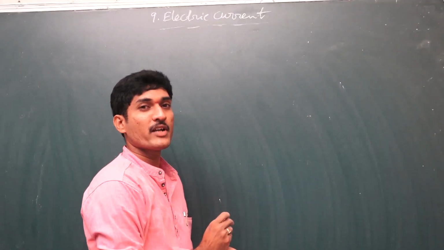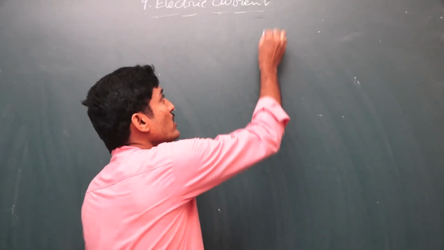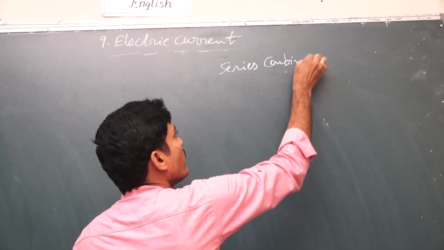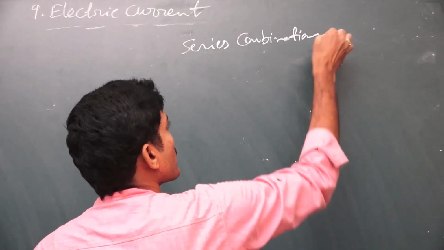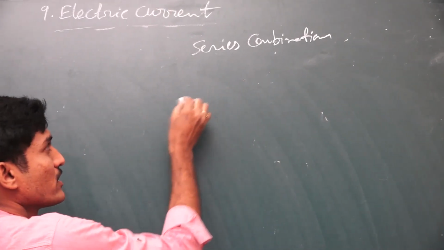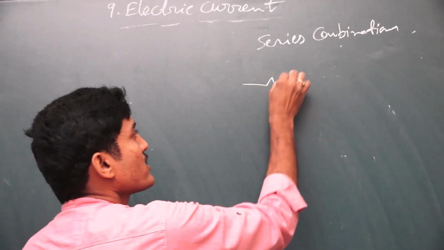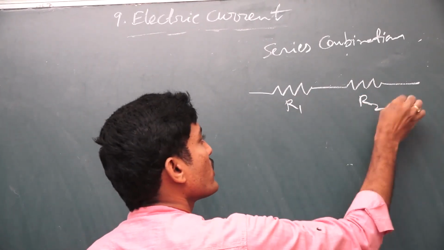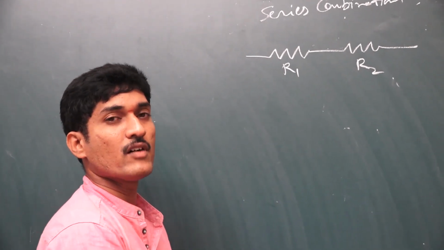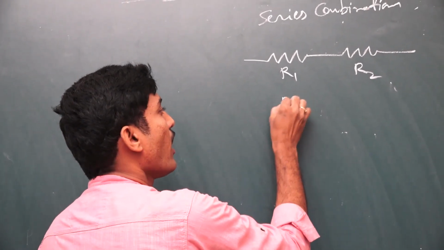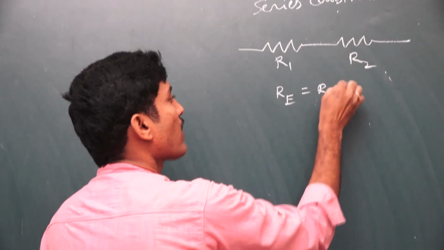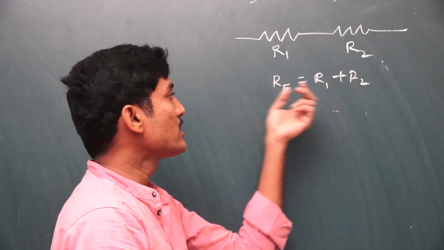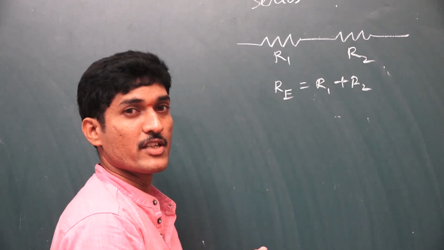The next important concept is series combination and parallel combination of resistors. In series combination, the resistors are connected like this, first R1 and then R2. What is the effective resistance of these two resistors? It is R effective is equal to R1 plus R2. Simple. The sum of the individual resistances gives you the effective or resultant resistance in series combination.